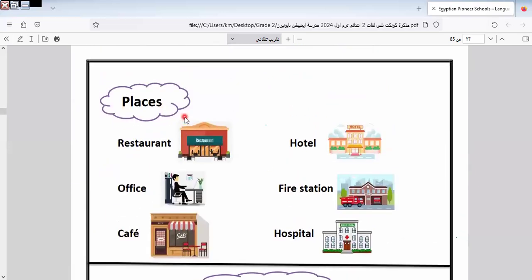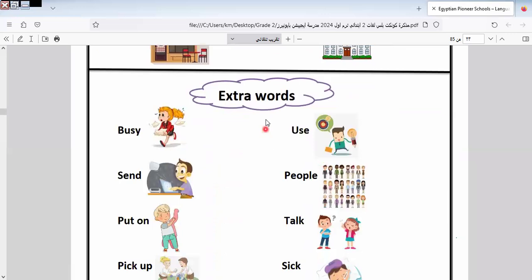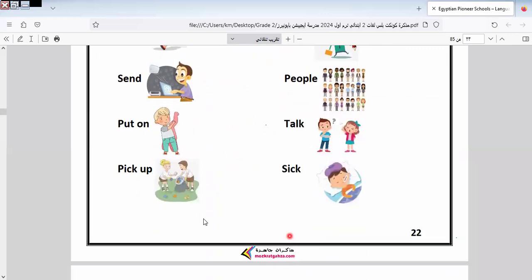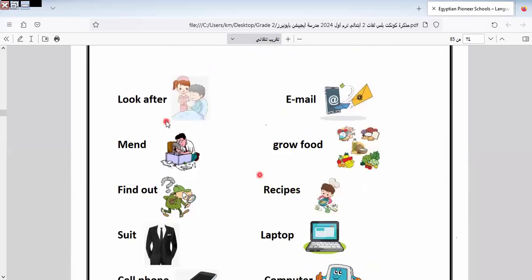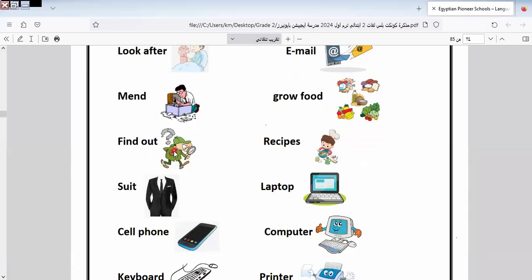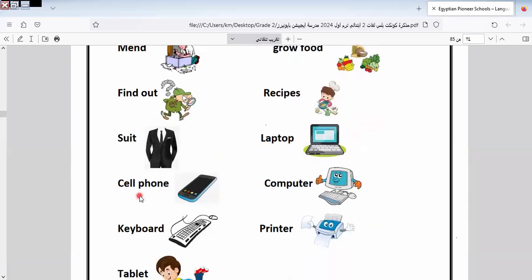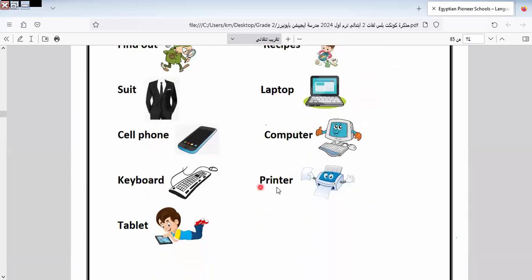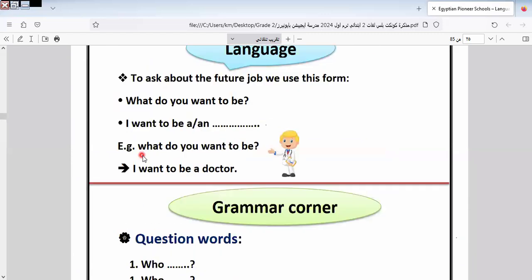Here we have the places that people work in, like restaurant, office, cafe, hotel, fire station, hospital. These are extra words. You must know them: busy, use, send, people, put on, talk, pick up, sick, look after, email, mend, grow food, find out, recipes, suit, laptop, cell phone, computer, keyboard, printer, tablet, and so on.